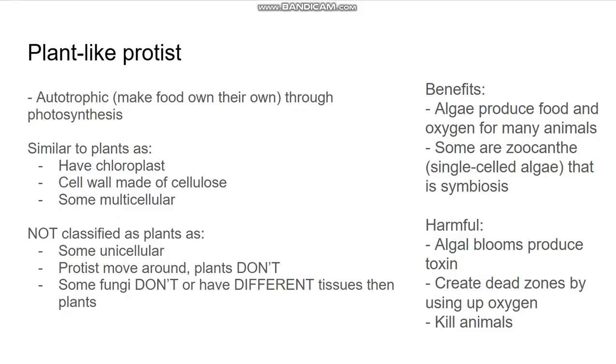So yeah, to summarize, plant-like protists are autotrophic, meaning they make their own food through photosynthesis. They're similar to plants because they have chloroplasts, cell walls made of cellulose, and there's some that are multicellular, but they are not classified as plants because plant-like protists move around for photosynthesis while plants don't.